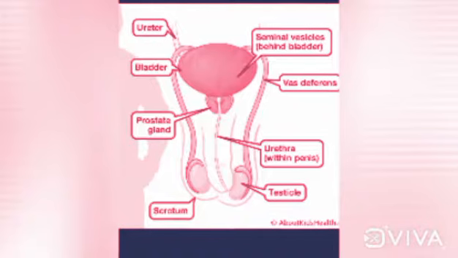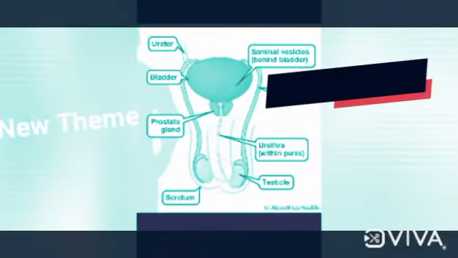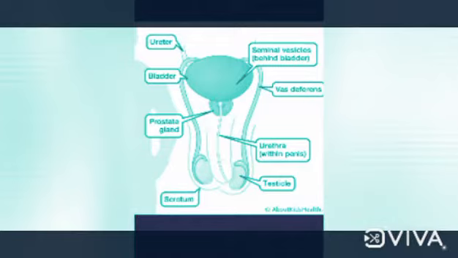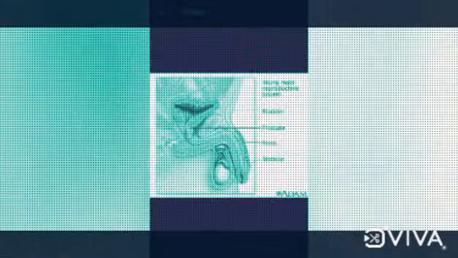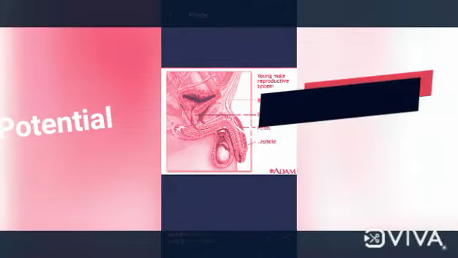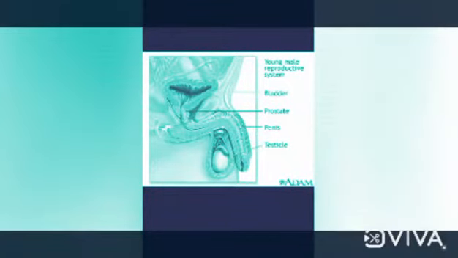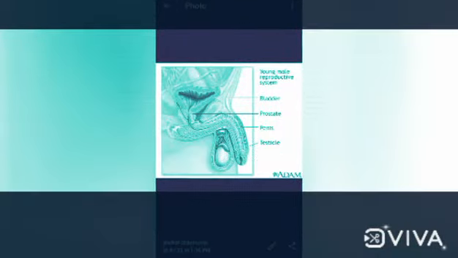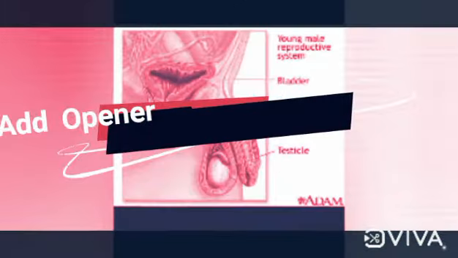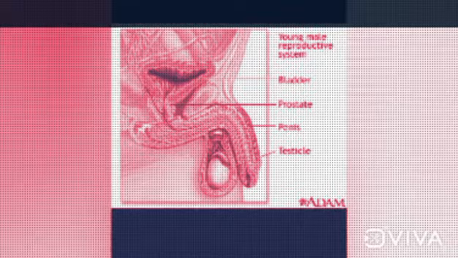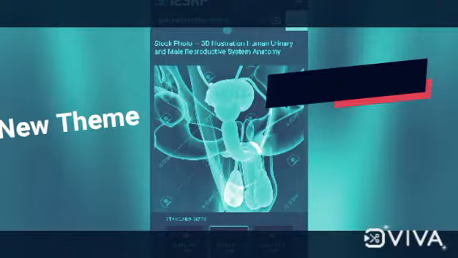The layer of the testis is called tunica. There are three layers: first, the outer layer, tunica vaginalis; second, the middle layer, tunica albuginea; third, the inner layer, tunica vasculosa. Shape of testis: oval, length 4 to 5 cm, width 2 to 3 cm, enclosed in an outer tough capsule of collagenous connective tissue, the tunica albuginea.